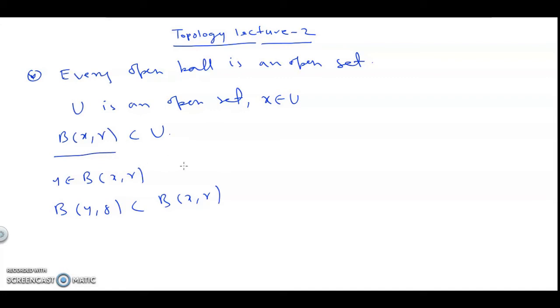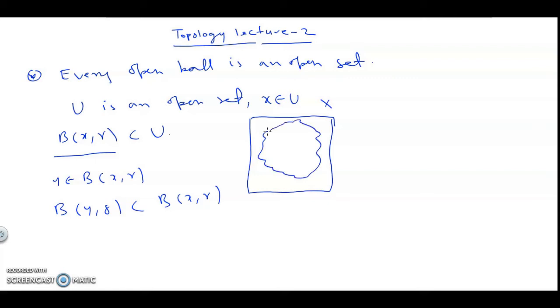Now let me give you a clear visualization of the definition. Suppose this is x, and this is U, an open set. Since it is an open set, for any point x we can give an open ball inside it. This is the definition of open ball: all the points in this circular set are at distance less than r.